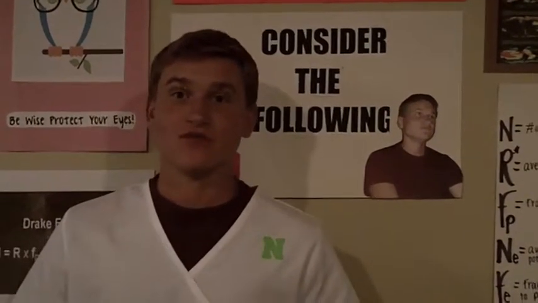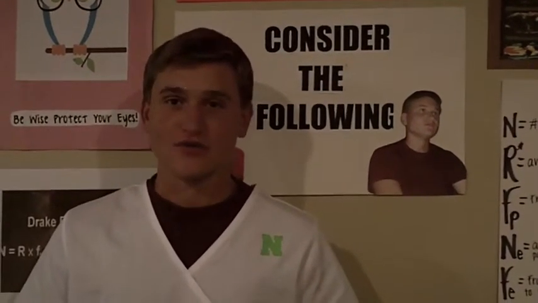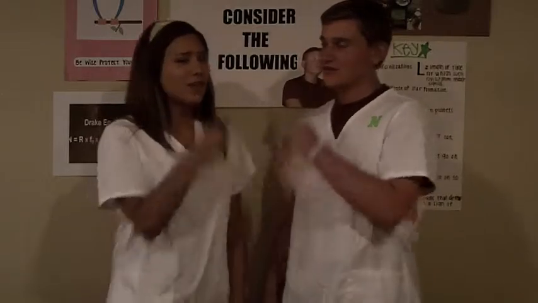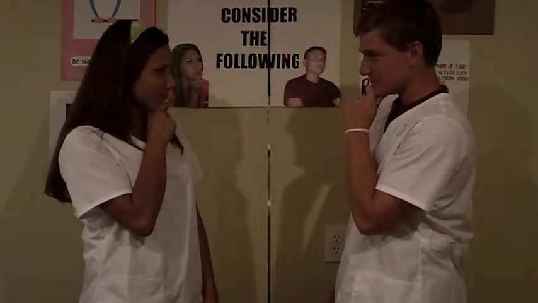Because there are billions and billions of galaxies, each containing billions and billions of stars, of which 20 to 50% have planets orbiting them, even if Earth was 1 in a billion, there are still thousands, if not millions, of life forms out there. So basically, that is a lot of life. Because if there wasn't, that'd be an awful waste of space. Thank you for joining us on Consider the Following.